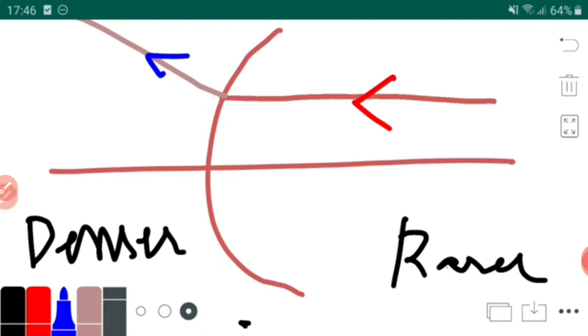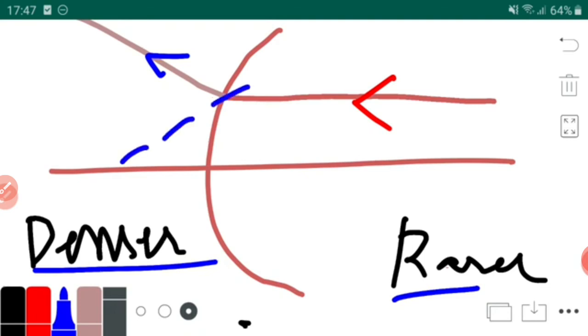So this was one situation of concave mirror, going from rarer to denser medium. Now, these blue dotted lines shouldn't be drawn towards the left side. They should be drawn towards the right side, because all the rays are coming from the right side, so the normal will also be on the right side, and we have seen the center of curvature.